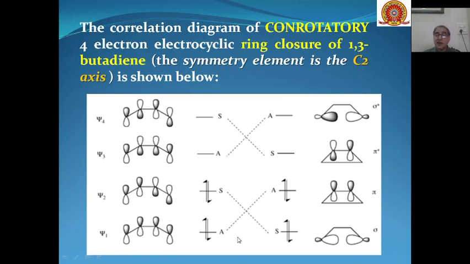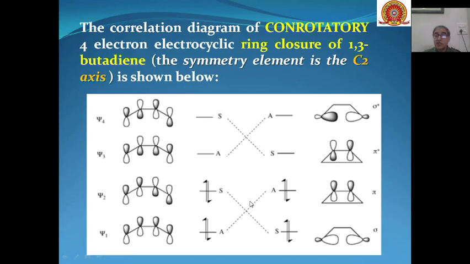And when we see the correlation, psi1 correlates with the pi bond of the product, whereas psi2 correlates with the sigma bond of the product. We can see that the ground state of the reactant is symmetric with the ground state of the product.